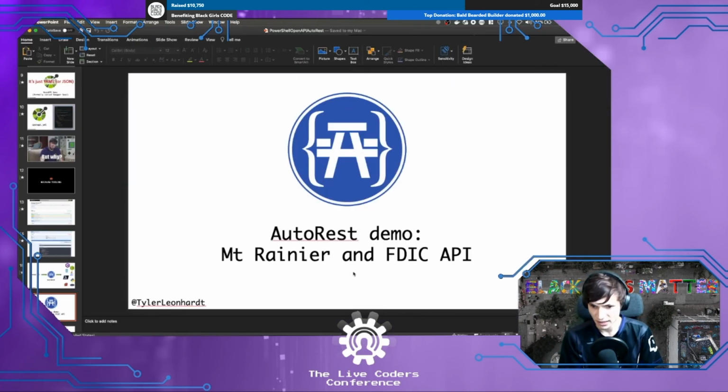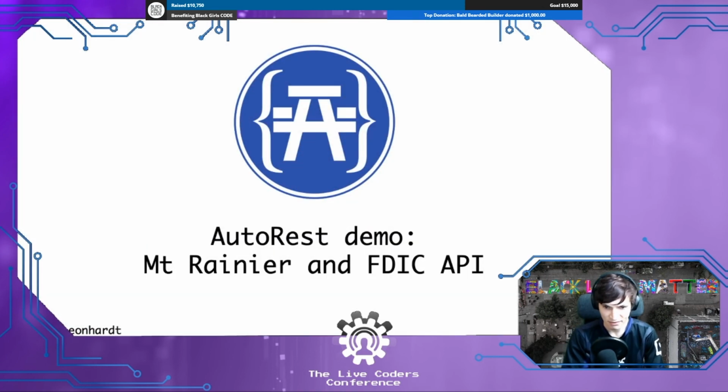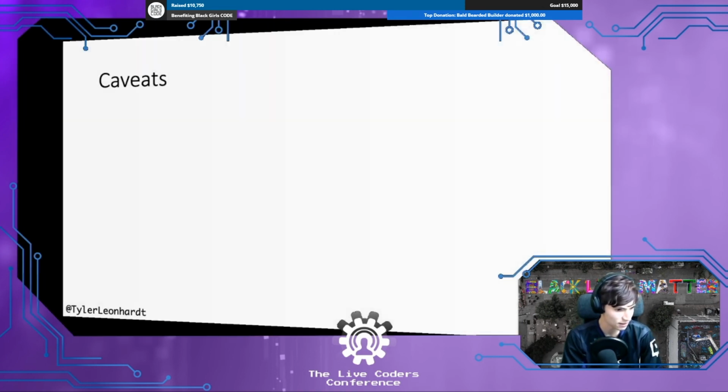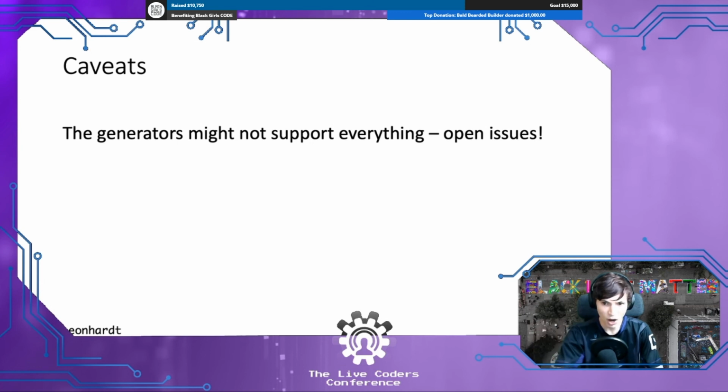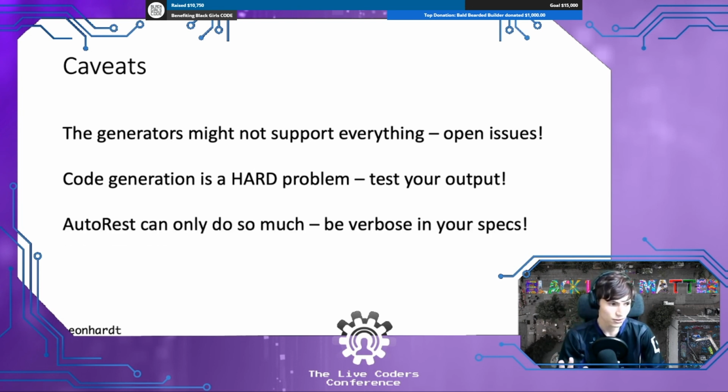All right, last slide for all of you. Caveats. I should clear up some things. One, the generators might not support everything. Open issues if you have any issues with it. Code generation is a very, very, very hard problem, so make sure you test anything that you auto-generate. And AutoRest can only do so much, so be super verbose, add operation IDs and any other things to set AutoRest up for success.